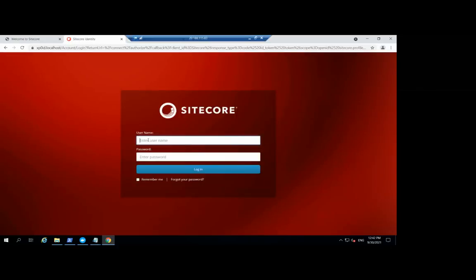Okay, so if you want to go to Sitecore inventory, the admin password could be password 12345.